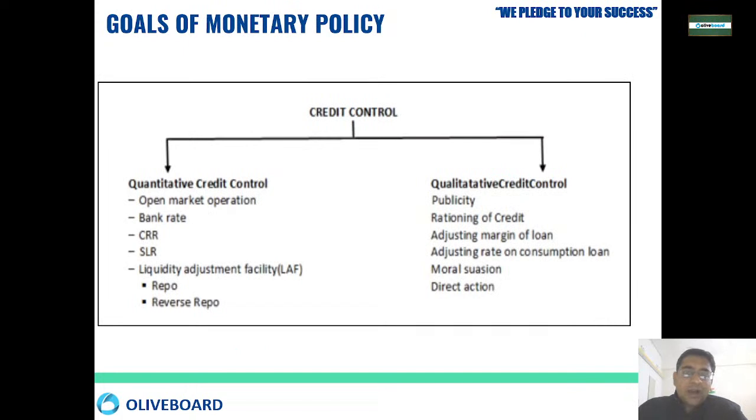Okay, now comes the various goals of our monetary policy. So there are various goals of our monetary policy. First of all, the main task is credit control.